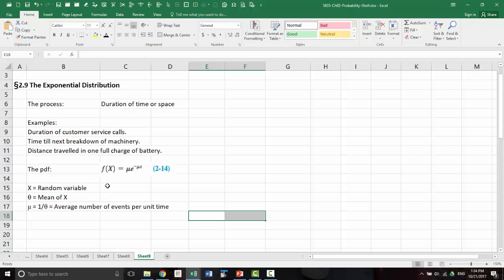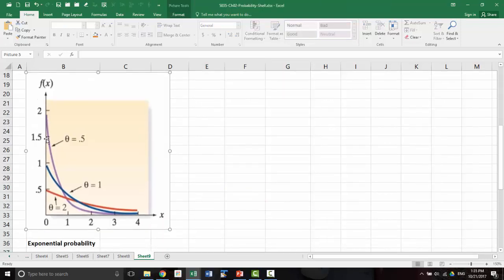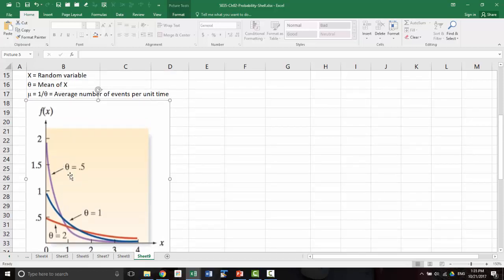which is the curve. The exponential curve will look something like this. So it's a curve like that. So here there are some examples of what happens to the curve when value of theta changes. So smaller value of theta is more spiked like that. Larger value of theta is more flattened out like this.